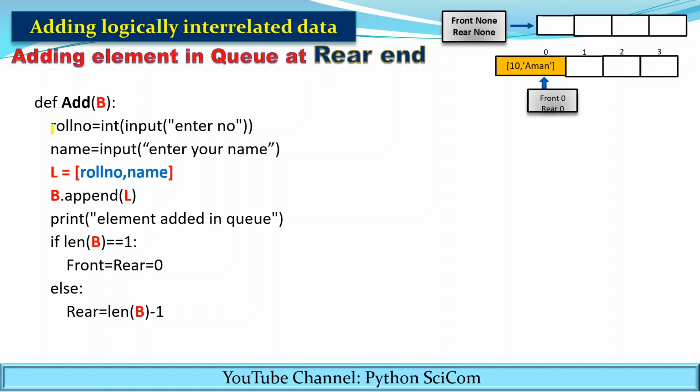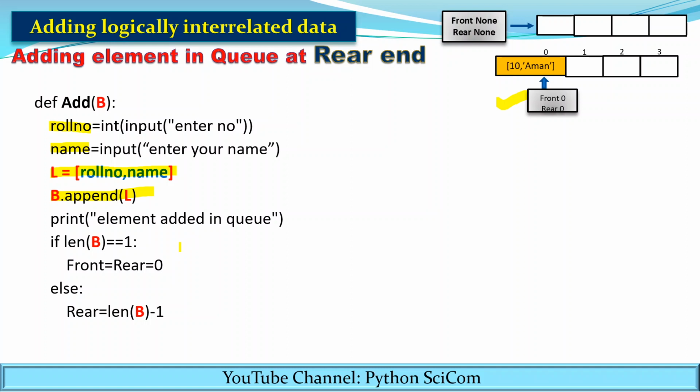We have taken the value of roll number from the user. We have accepted the value of name from the user. We have stored it as a list. L equals, in square brackets, roll number comma name. So we have created the list of roll number and name. After that, we have appended the list into the B. B is the queue here. So what we have done is accepted the value from the user, created the list and appended it into the queue.